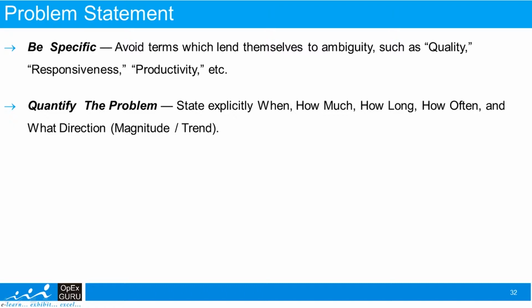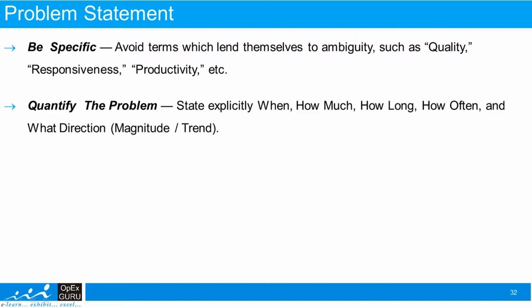Another tip is to quantify the problem. How much is the magnitude of the problem? Since when is it happening? Is it happening since years? Since past few months? Since past couple of days? How often is this problem occurring? Is this problem occurring for all kinds of products and services, or is this happening only for a few categories of the products and services? We must be very clear.